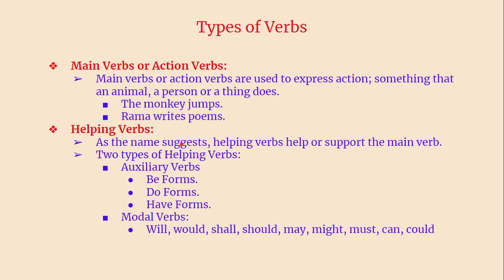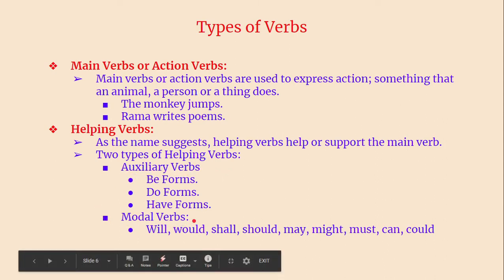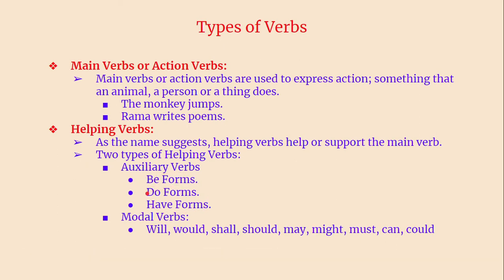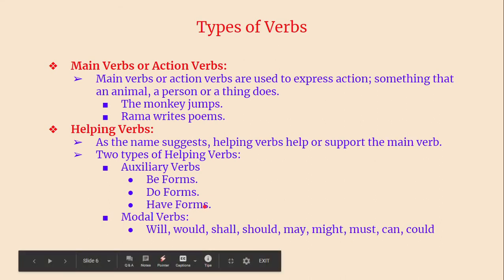Let us go to the types of helping verbs. Helping verbs also have two types: auxiliary verbs and modal verbs. In auxiliary verbs, we have three forms, and these three forms are very important in tenses. They are be forms, do forms, and have forms. These are very important.